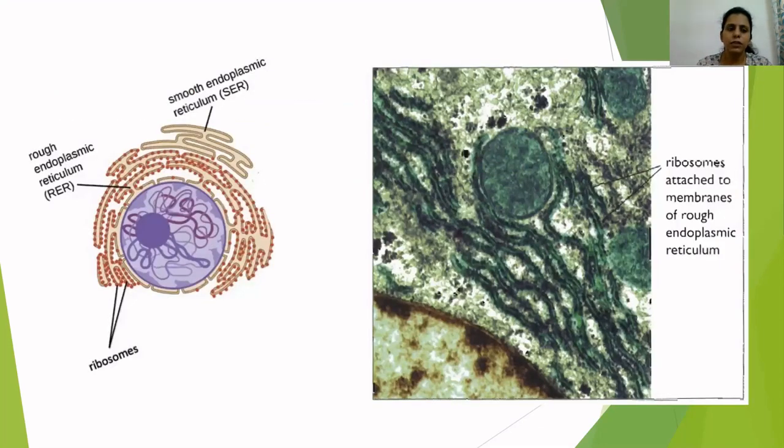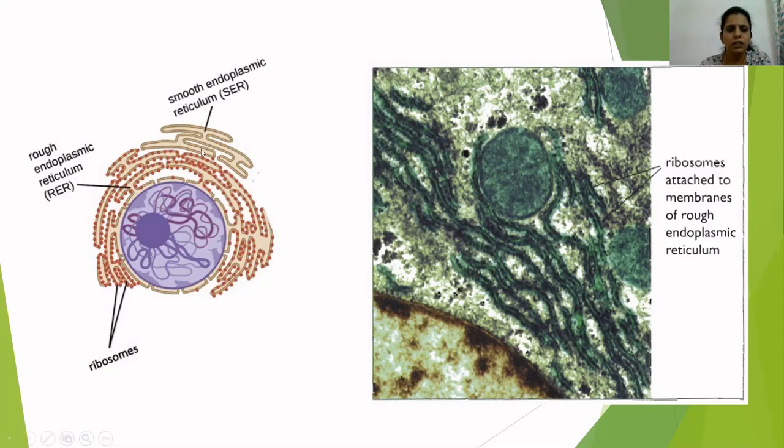Next slide shows you the image of endoplasmic reticulum. On the left side you can see a schematic diagram. This is the nucleus, with the nucleolus and genetic material. Attached to this nucleus are long flattened sacs of membrane, known as endoplasmic reticulum, and on it you can see these red colored dots. They are actually ribosomes. As ribosomes are present, it is known as rough endoplasmic reticulum.